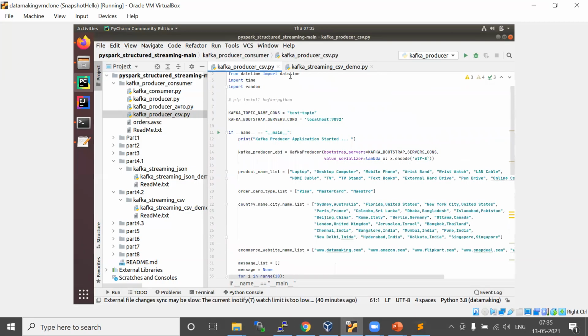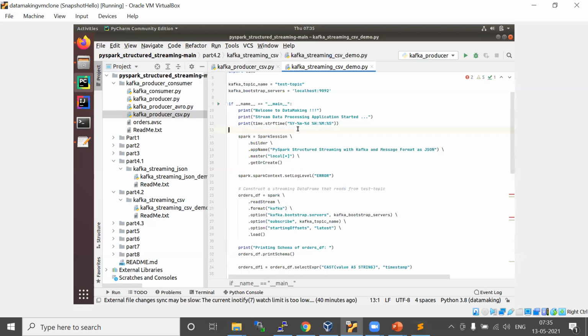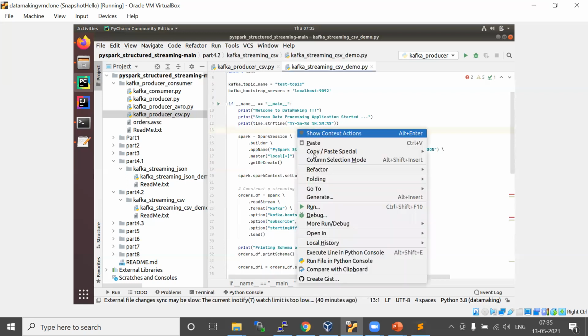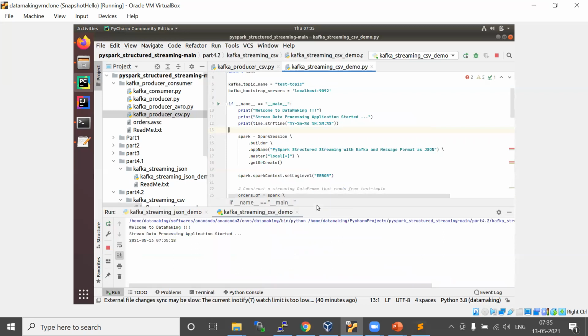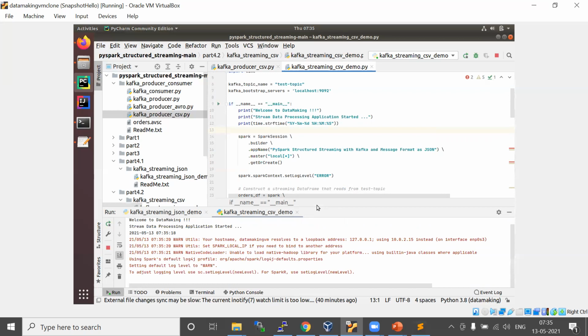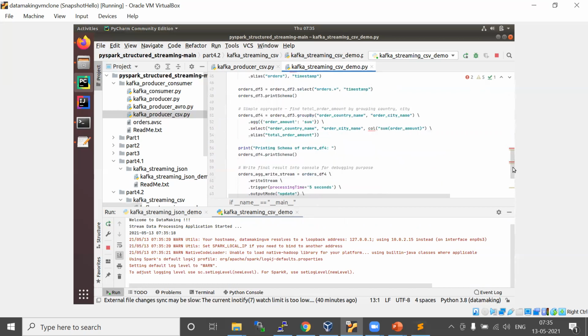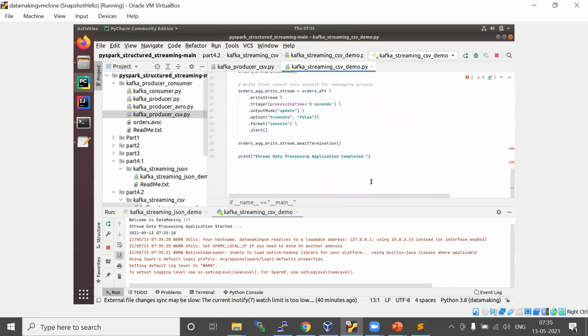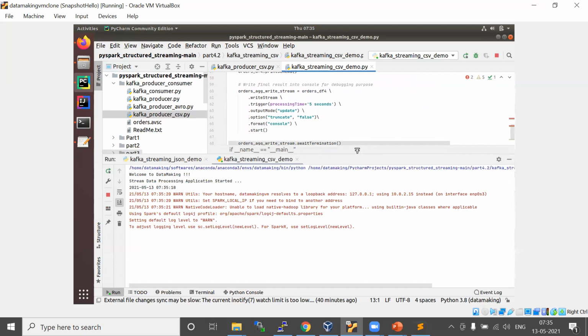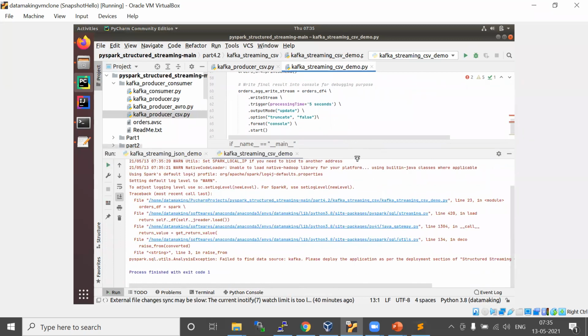I'll go here and run my streaming application. This is also processed every 5 seconds, with the trigger interval as 5 seconds.